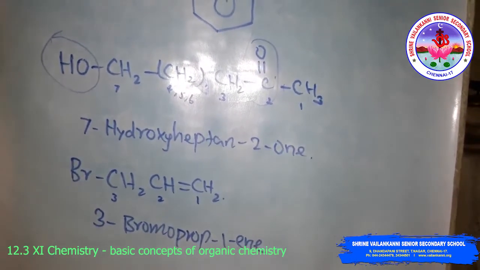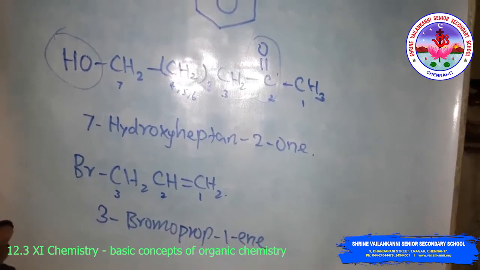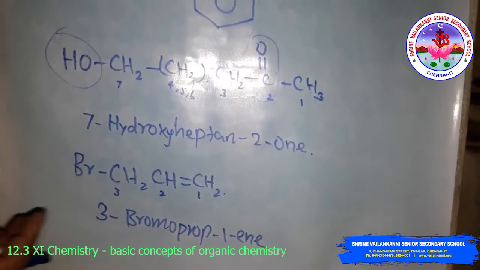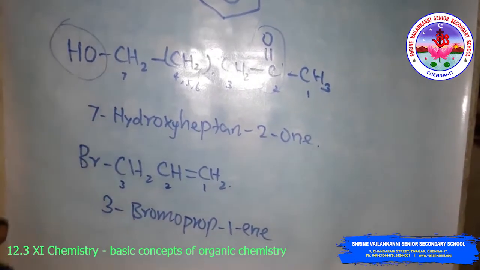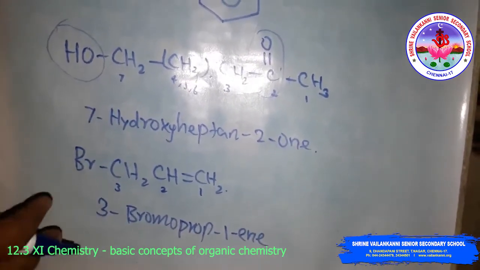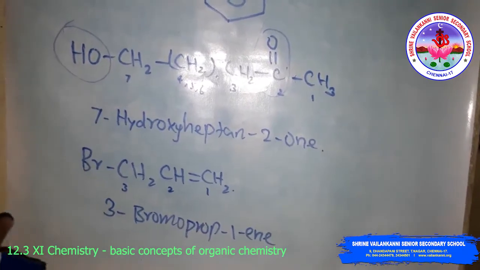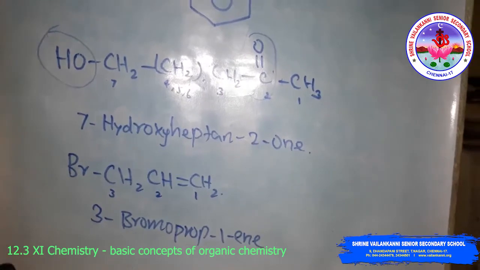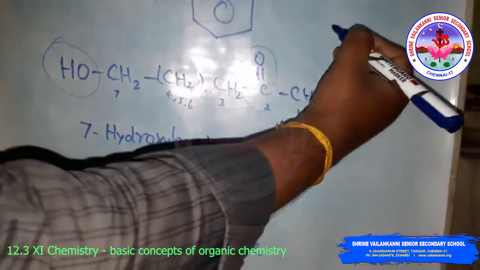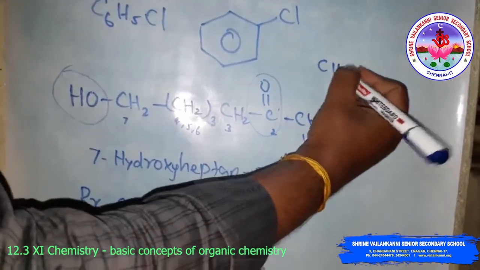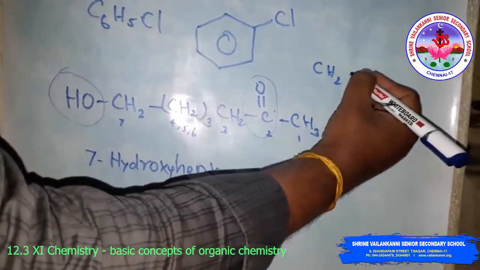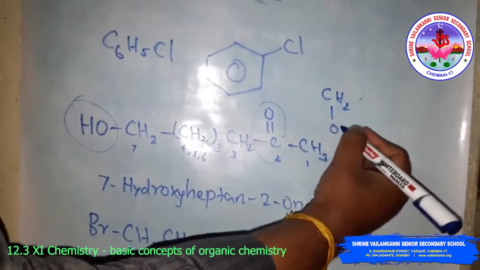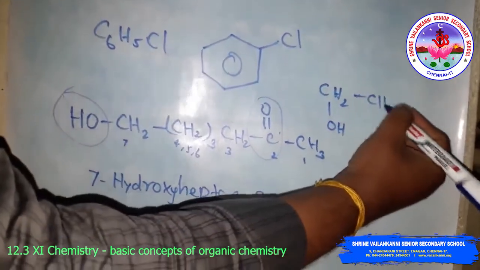If more than one functional group of the same type is present, this is indicated by adding di, tri, tetra, and so on, to the class suffix. In the full name, the parent alkane is written before the class suffix. For example, I will write here CH2, CH2, that is CH2OH, CH2OH.